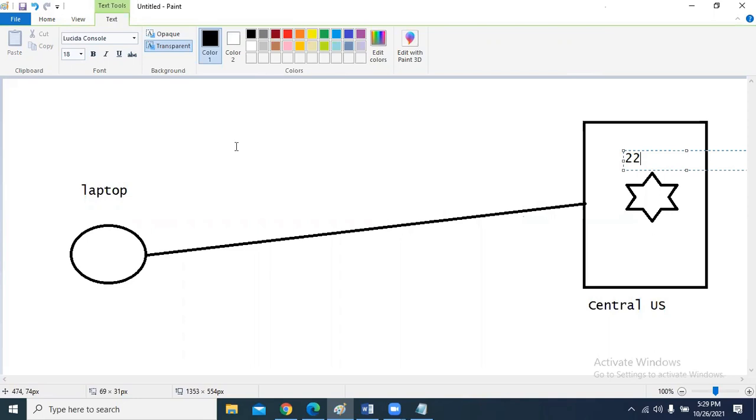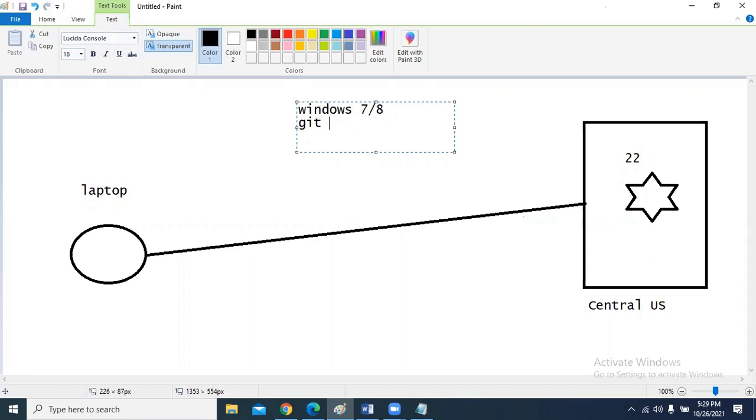Now the thing you have to remember is, if you are using Windows 7 or Windows 8, we have to download a software called Git.